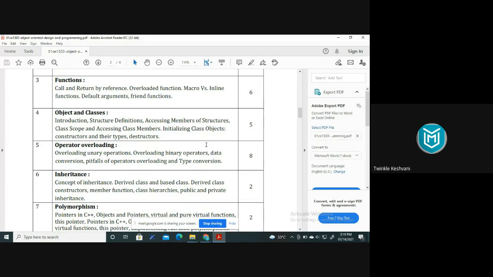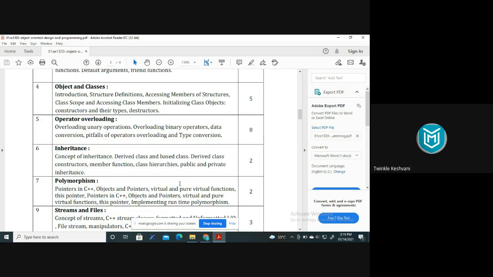Inheritance. Now, what is inheritance? Let's say that if you have made some class and you are inheriting the properties of the parent class, then we call that inheritance. That is the concept of inheritance. Right? If we are inheriting any property from the parent class, then one class is the base class, and the other one, which has inherited or derived the properties of the parent class, we call a derived class, right? So the detailed concept you will study in inheritance.